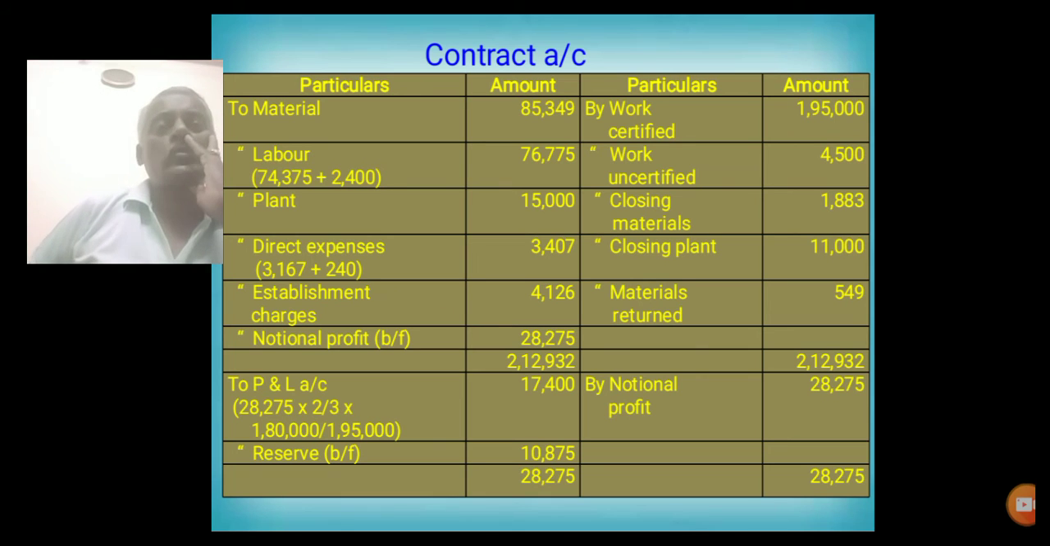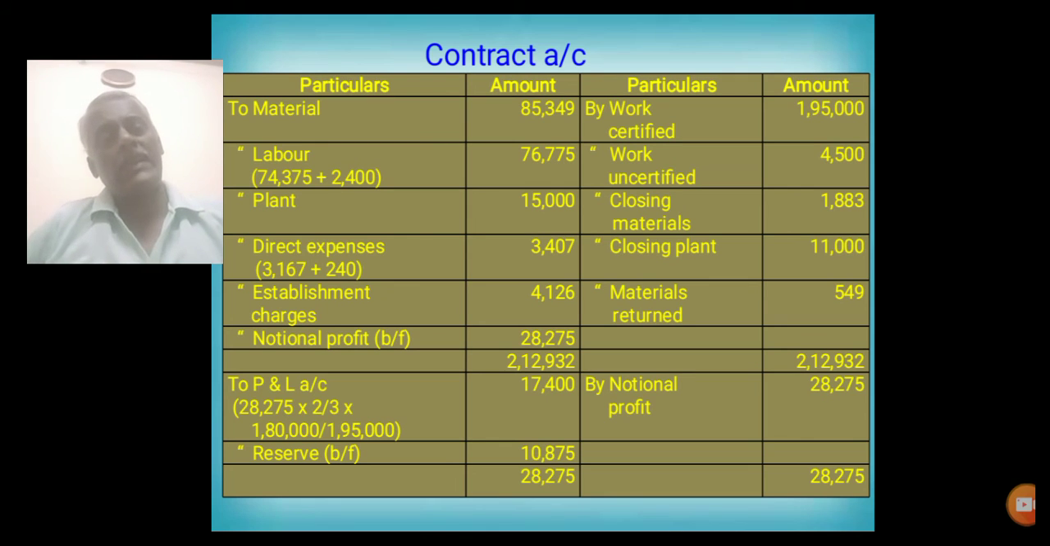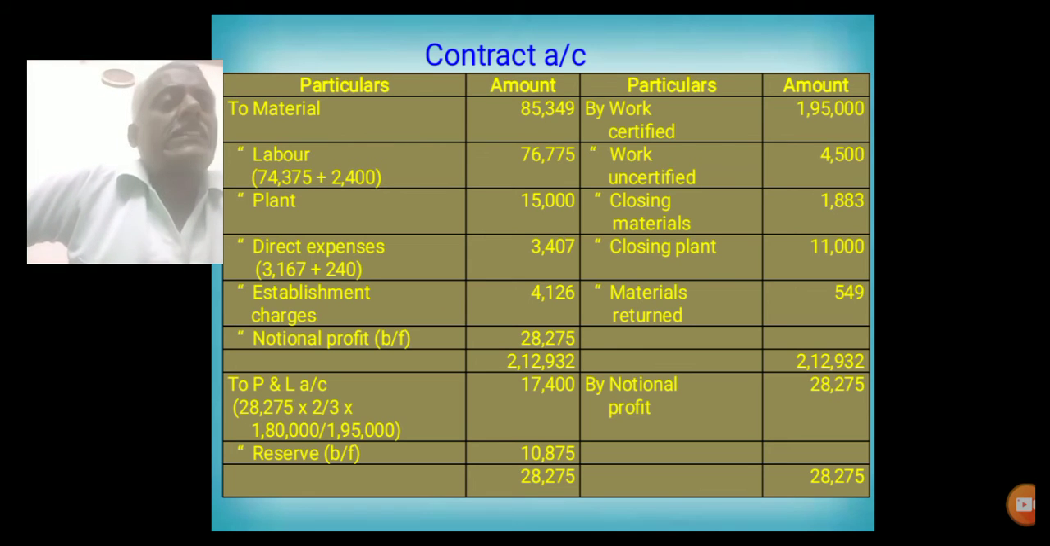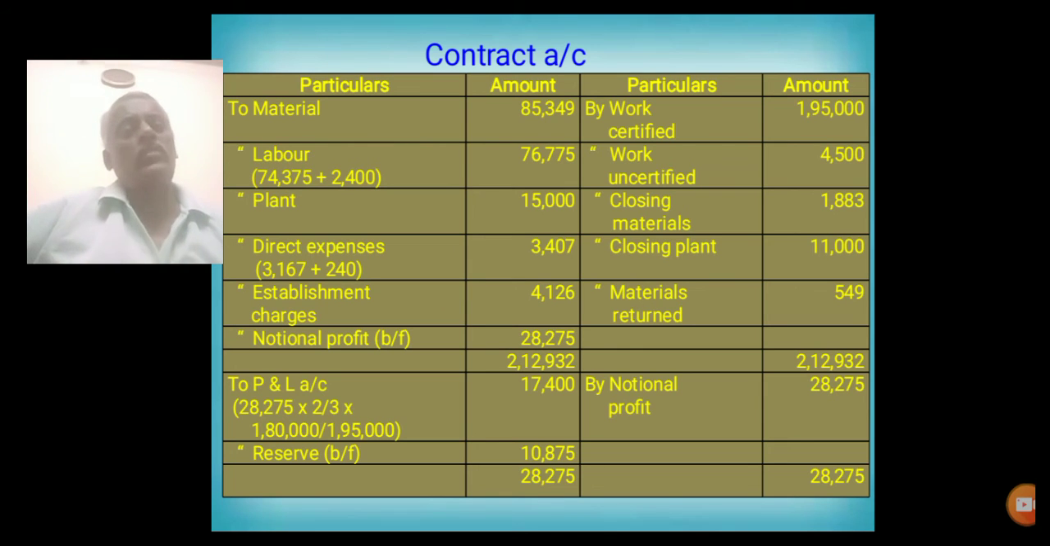Contract account debit side, as usual, all the information is entered. All the outstanding amounts are again added with the particular expenditure. Credit side, work certified, work uncertified, closing value of material, closing value of plant are entered. Credit side, material returned is also entered. The difference amount is called notional profit, 28,275. The notional profit is again divided into two parts. One part is transferred to profit and loss account, another one to reserve.